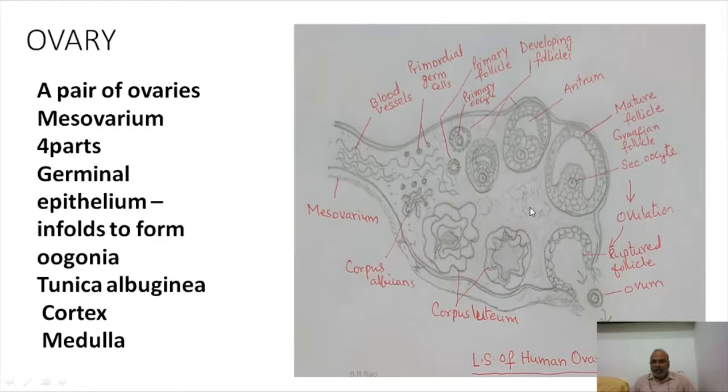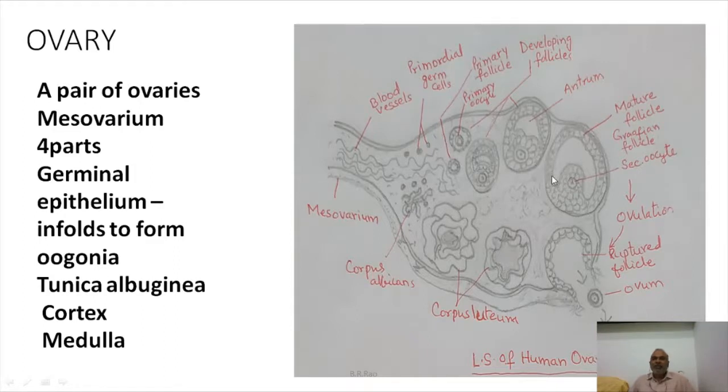And the central region, where you have blood vessels, lymph vessels and other structures, is called the medulla. Let us see the structures that appear from outside to inside in the TS or LS of the ovary. We see germinal epithelium, tunica albuginea, cortex and medulla.